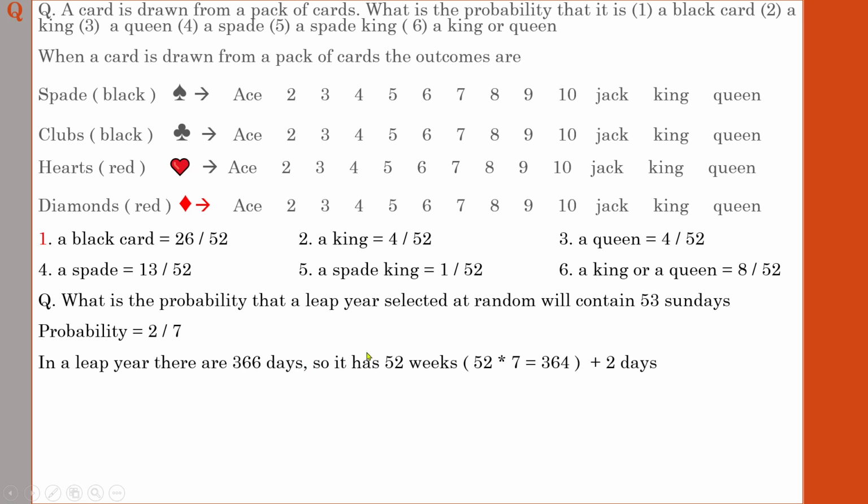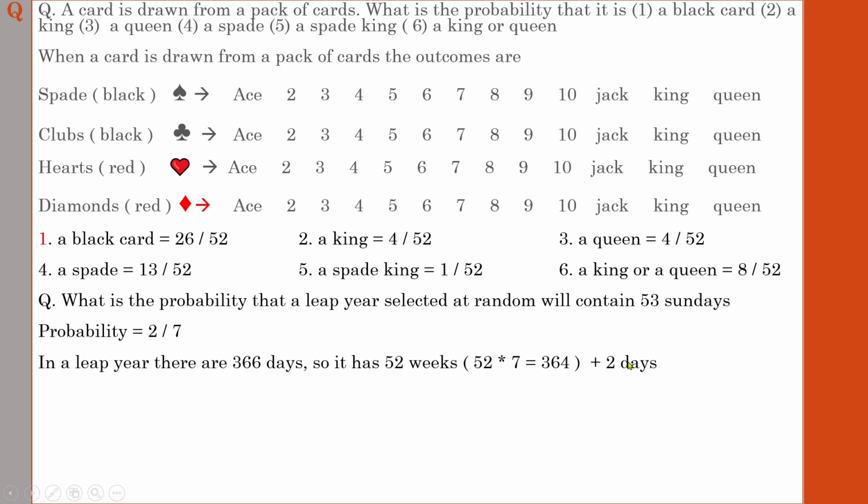Usually in a normal year we have 52 weeks. A leap year also has 52 weeks, plus extra days. So 52 weeks means 52 into 7, which is 364. A leap year has 366, so there will be 2 extra days.